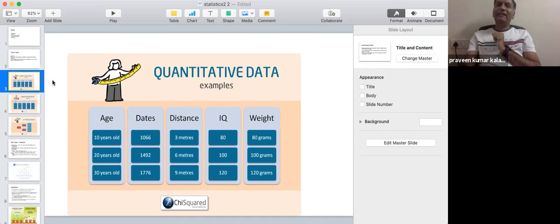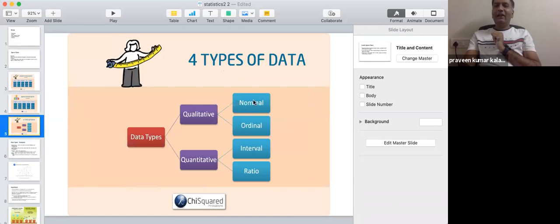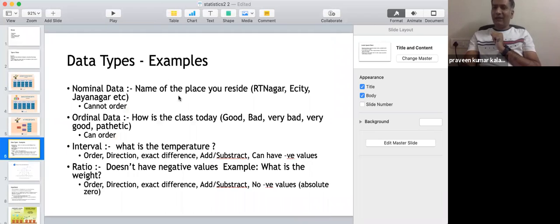Okay. So that is where we learned what is quantitative data, what is qualitative data, and we also learned what is nominal data, ordinal data, interval data, ratio data, right? So we have learned through the examples that nominal doesn't have any order, it has just names. Ordinal, you can actually keep it in order, but it's still categorical data.